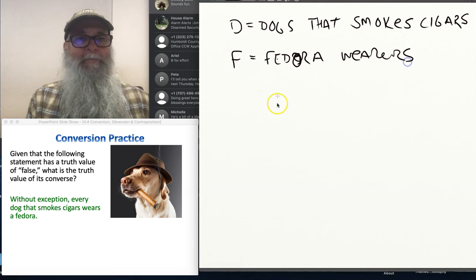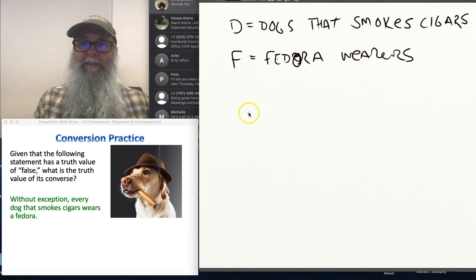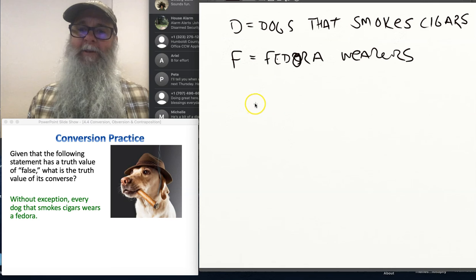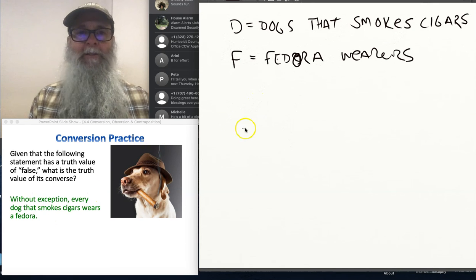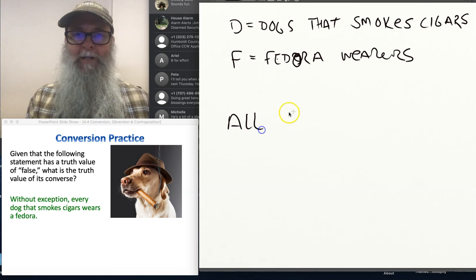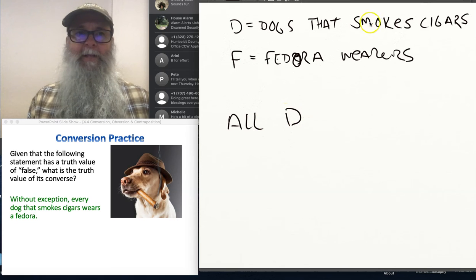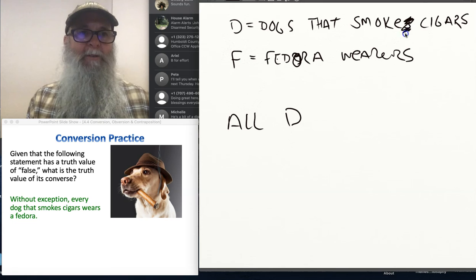Z. Okay. Now, is this telling me something about all dogs? Yeah, it is. Without exception, every dog. Okay, so this is an all statement. All dogs that smoke cigars are fedora wearers. And I'm being told this is false.